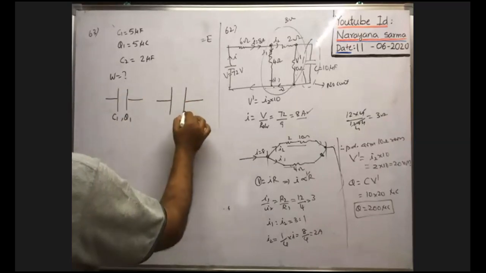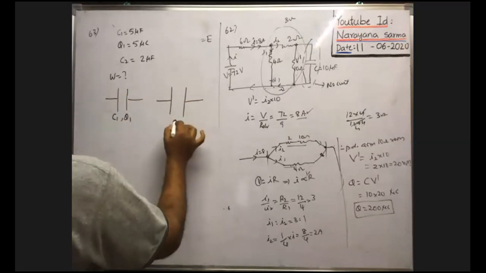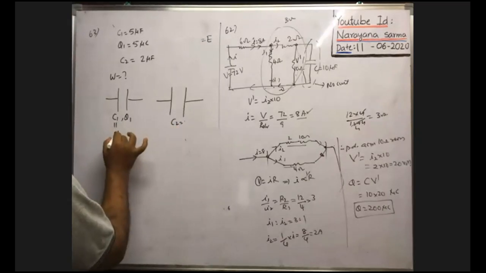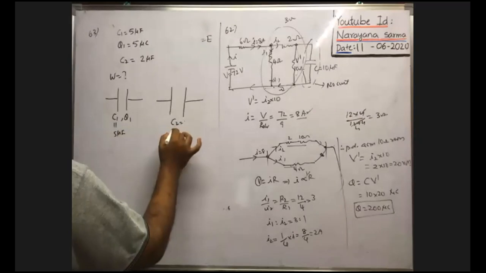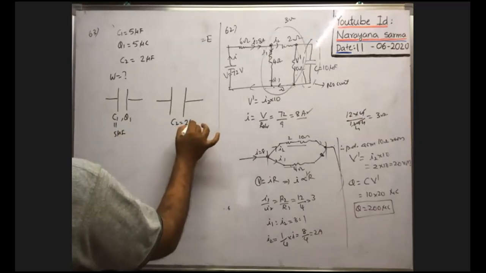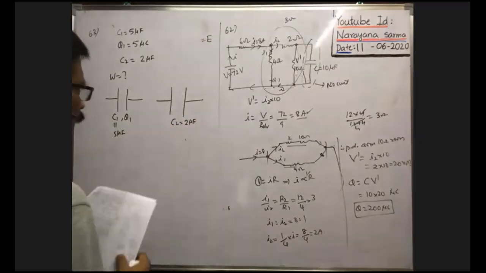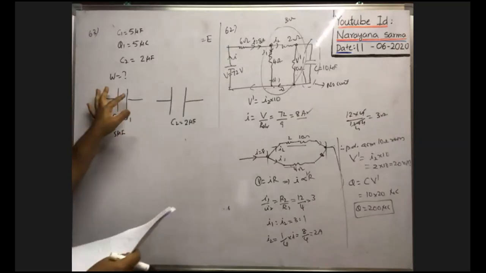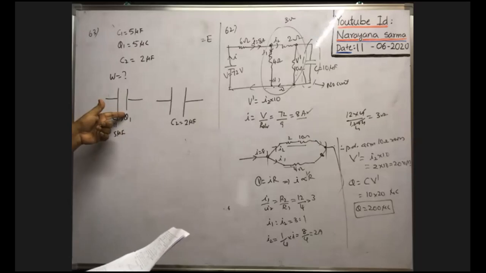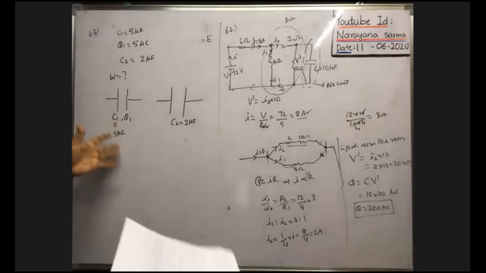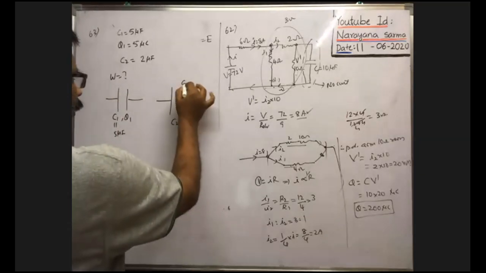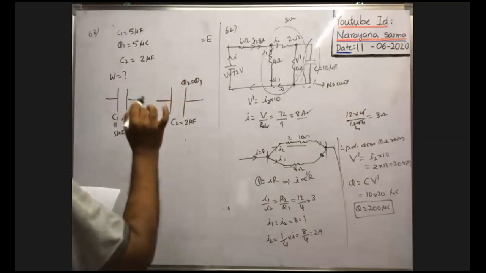Initially capacitance is 5 microfarad. Now as the distance between the two plates is increased, the capacitance becomes 2 microfarad. Here only the distance between the two plates is increased. Actually, this capacitor is charged with a charge Q and it is isolated from the cell. When the two plates are separated, capacitance will change, but there is no change in the charge. So Q2 is equal to Q1 only. In that case, what is the work done?